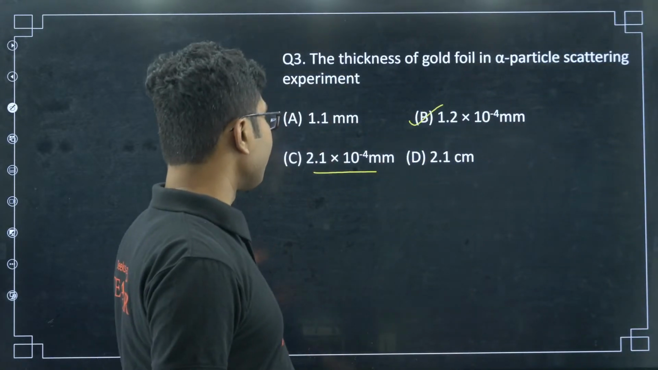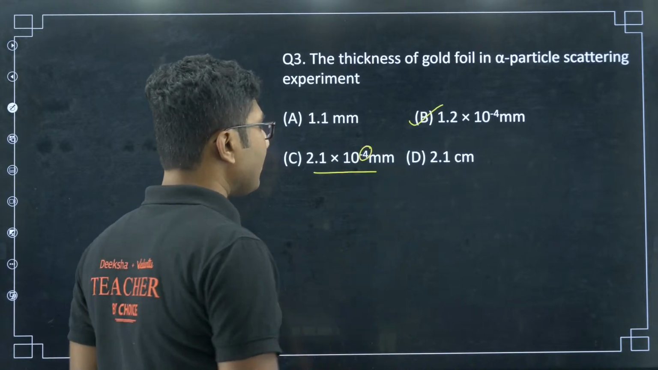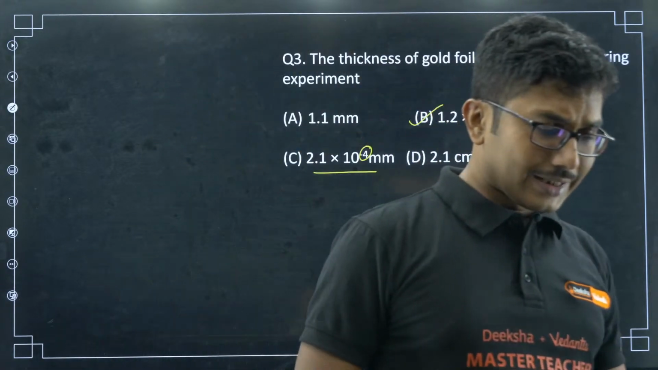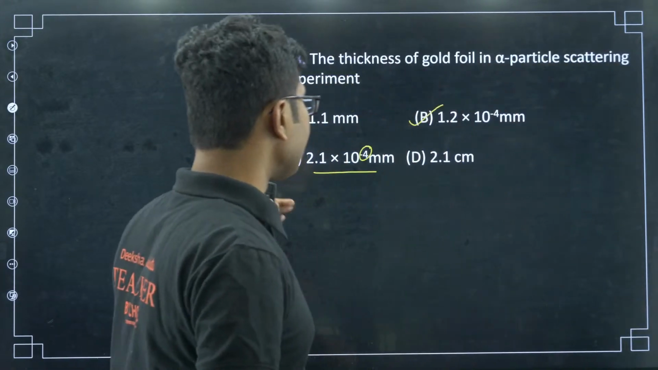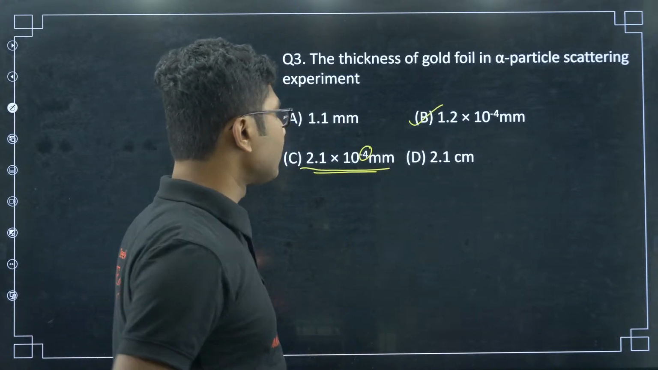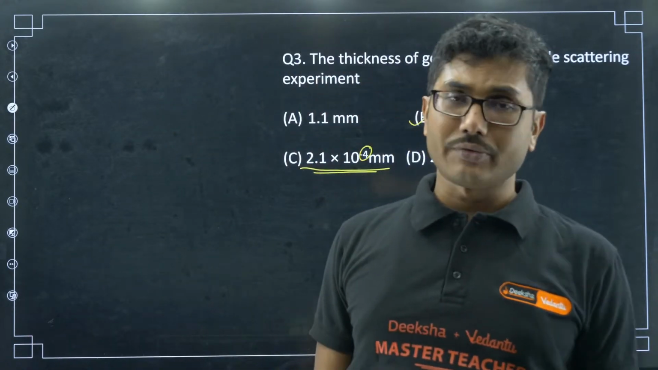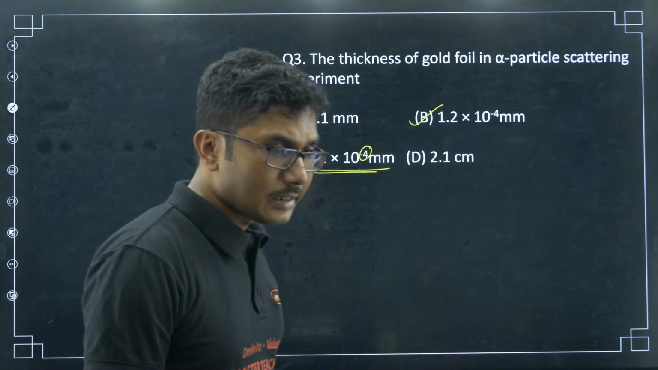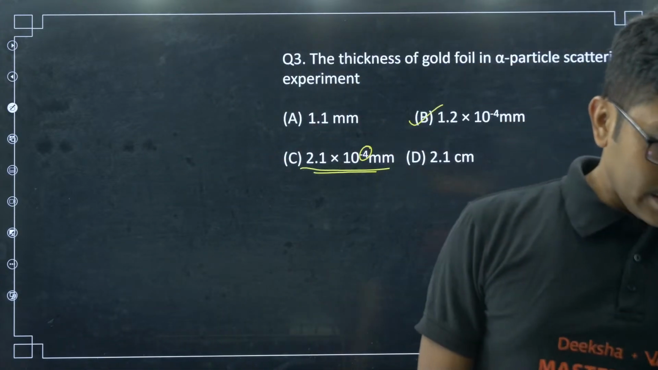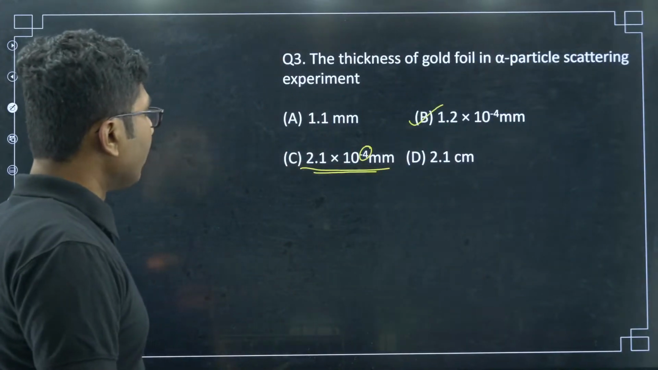So maybe the option given here in this case may be wrong. It may be 10 to the power of minus 3. Just check and comment below. This question is taken from your question bank. Whatever values they have given in the question bank, I have taken it directly. Right, Crazy. Now let's move on.